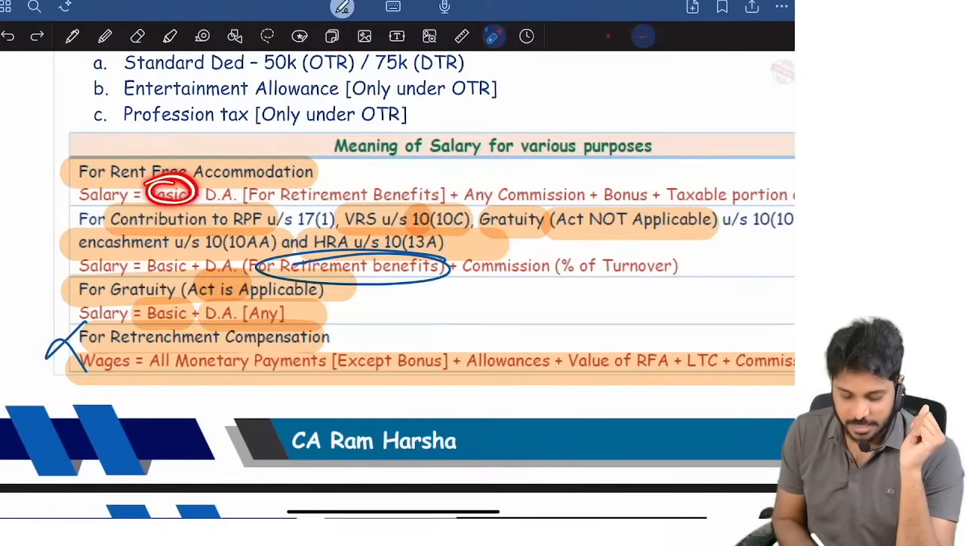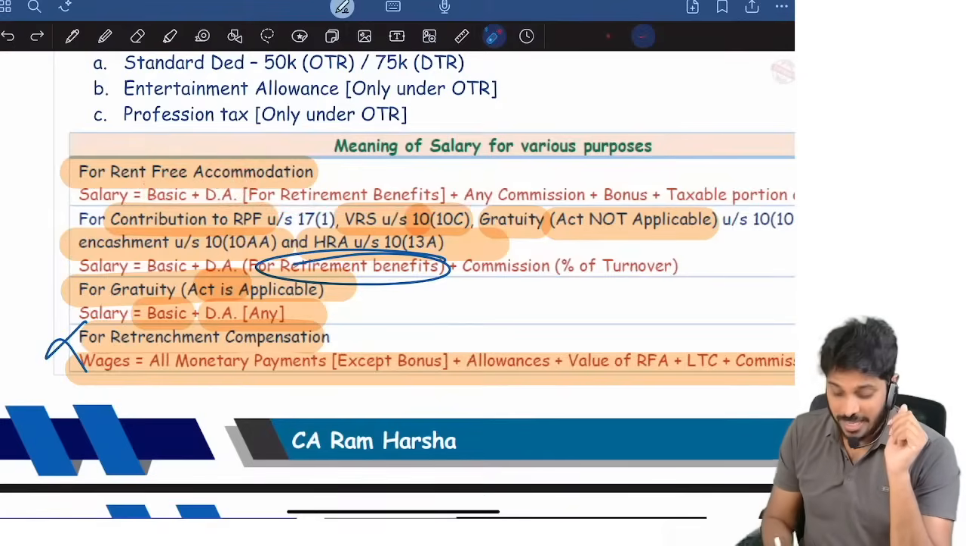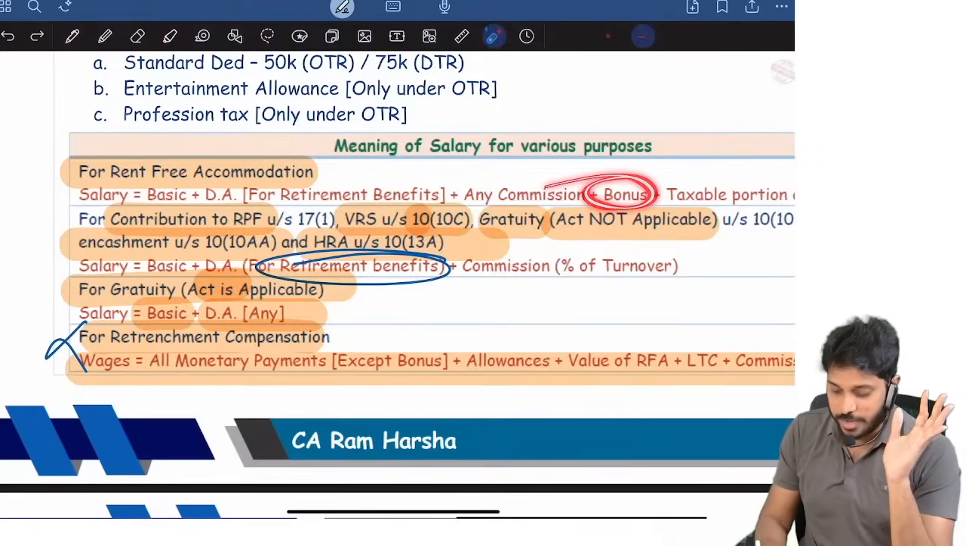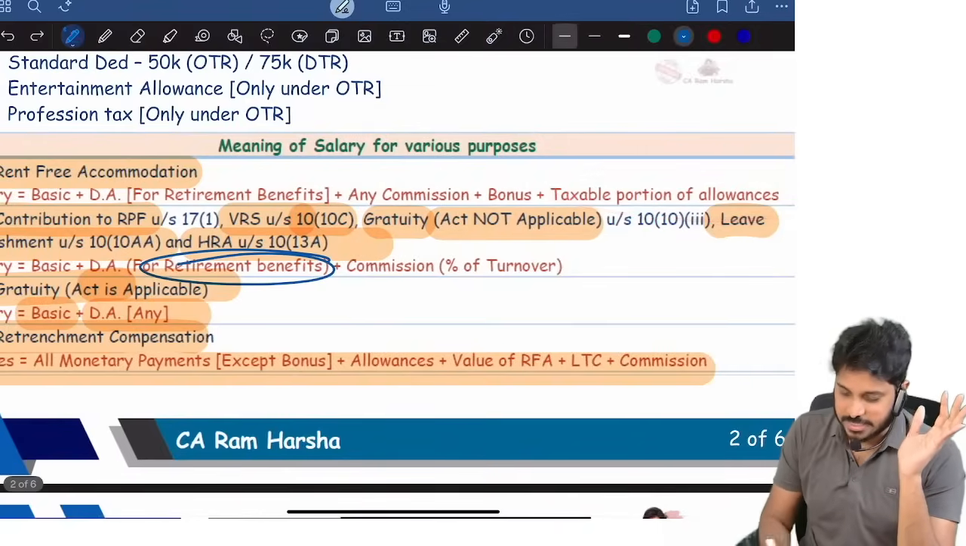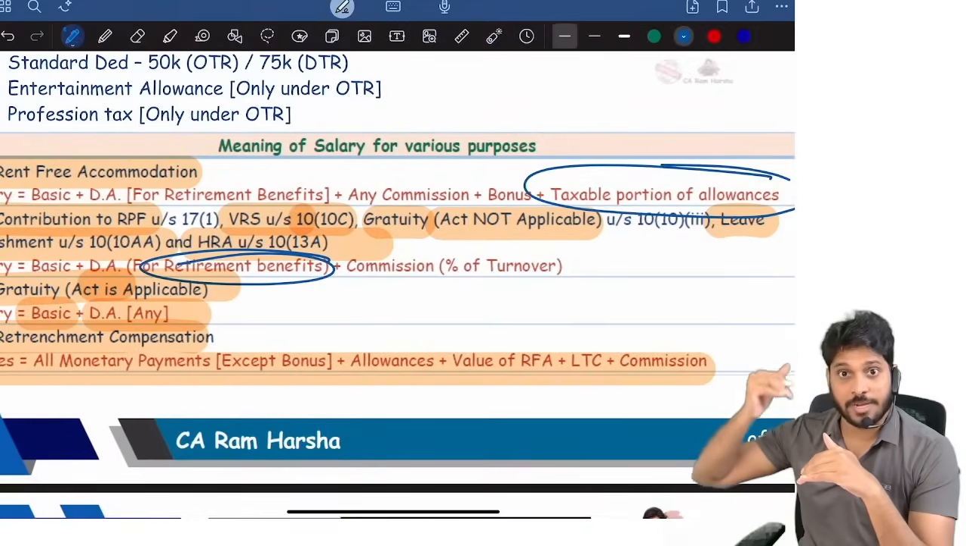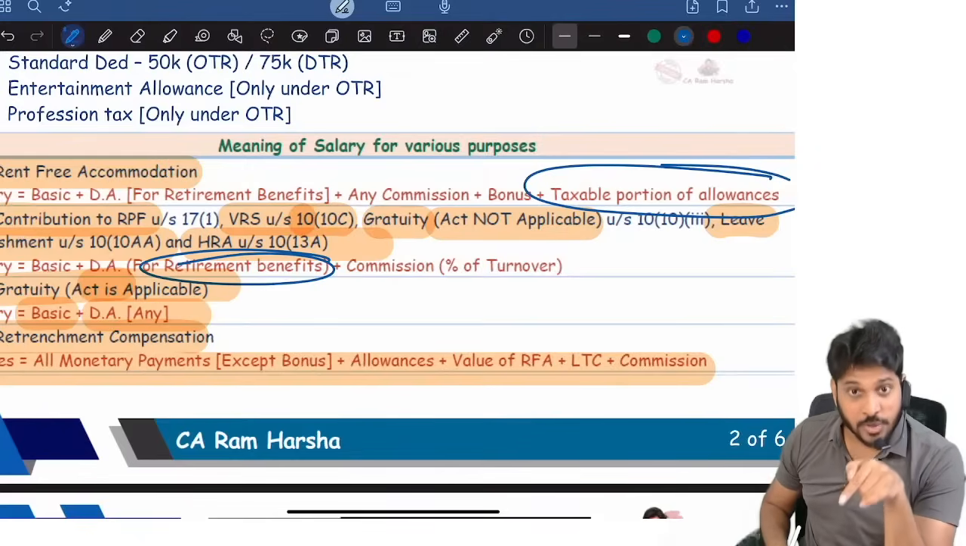So basic plus DA for retirement you take. Any commission as a percentage of turnover, other than that, leave it. Bonus you take. Taxable portion of allowances. Remember, the employee will be getting personal allowance, official allowance, telephone allowance, so many allowances. Leave encashment received during service.